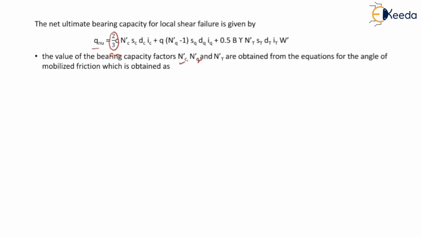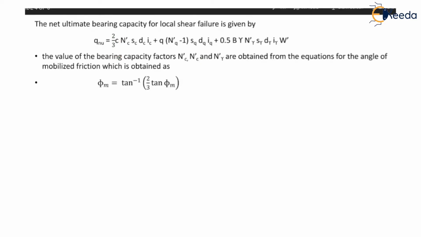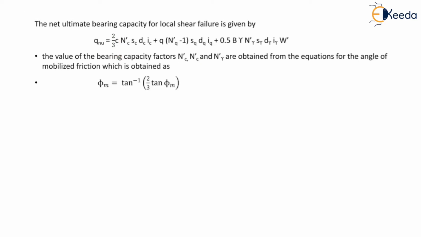from the equation for the angle of mobilized friction, and the value of phi m, that is mobilized angle of friction, is obtained from the formula tan inverse 2/3 of tan phi dash. So by using this value of phi m, the value of bearing capacity factors Nc dash, Nq dash and N gamma dash are calculated.